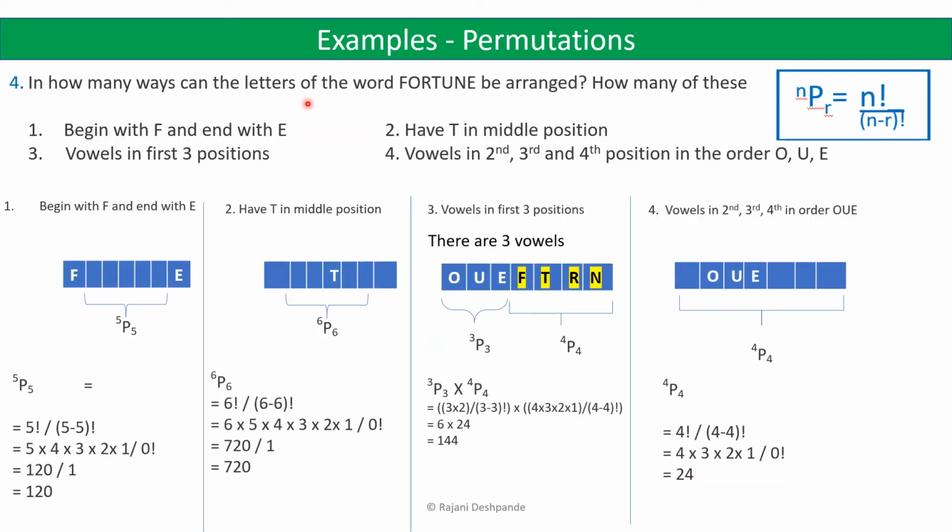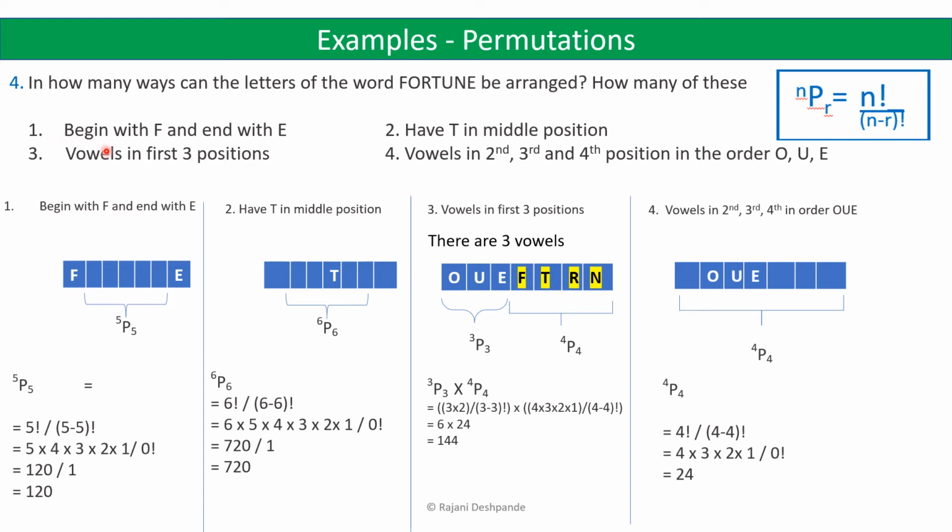In how many ways can the letters of the word fortune be arranged? How many of these begin with F and end with E, have T in the middle position, have vowels in the first three positions, have vowels in the second, third and fourth position in the order O, U, E? So in how many ways can the letters of the word fortune be arranged? There are 7 letters here, 1, 2, 3, 4, 5, 6, 7. So you can say 7p7 ways in which the letters of the word fortune can be arranged. Apply this formula and you can do it.